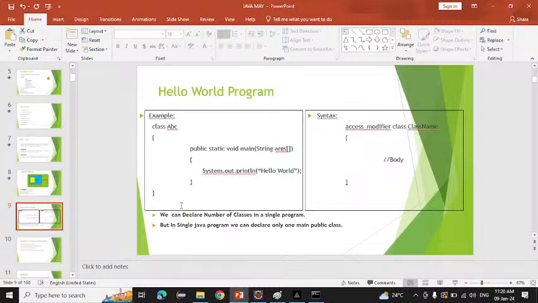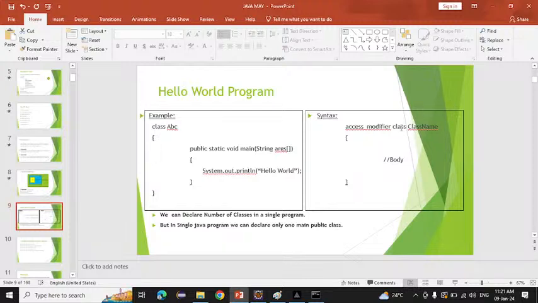If you want to write any program, what do we need to do? Simply we have to write first an access modifier, then the class keyword, and then the class name. We have four types of access modifier: public, private, protected, and default. You can use any of them, no worries. After that, class is a keyword. What a keyword means, we will see in the next lecture.